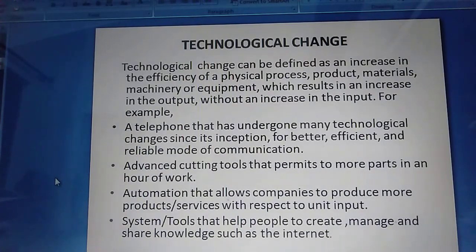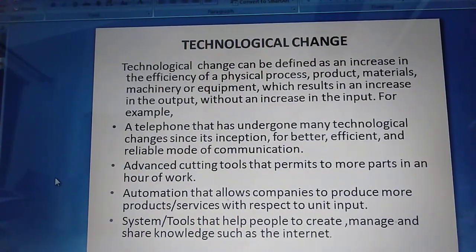Then what do you mean by technological change? The next topic is technological change. Technological change can be defined as an increase in the efficiency of a physical process, product, materials, machinery or equipment, which results in an increase in the output without an increase in the input. Okay, so what it says, increase in the efficiency of physical process, product, materials. So without increase in the input, you can have an increase in the output.